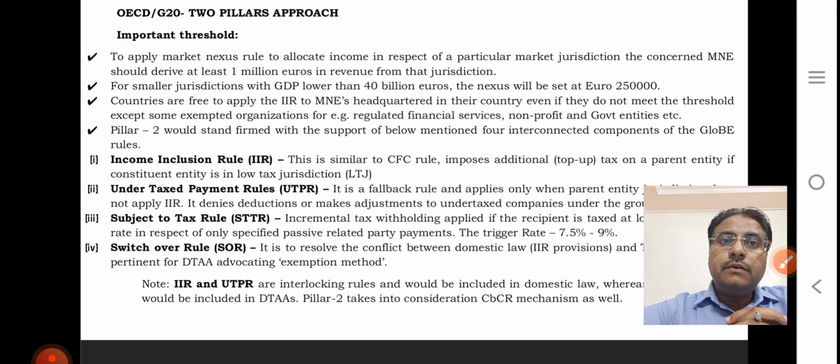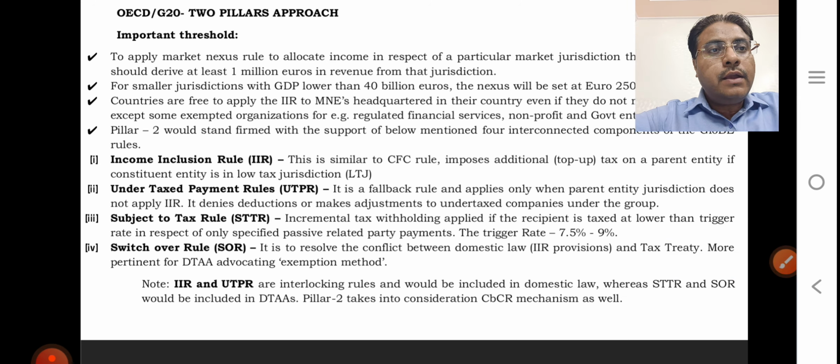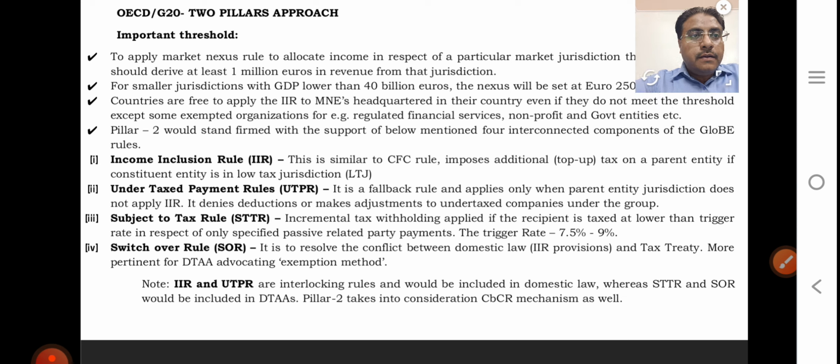Pillar 2 stands supported by four interconnected rules. IIR is simple, like the CFC rule: it imposes additional tax, a top-up tax, on the parent entity if the constituent entity is in a low tax jurisdiction. The undertaxed payment rule is a fallback rule, applied only when the parent entity's jurisdiction does not apply IIR. It denies deduction and makes adjustments for undertaxed companies under the group.